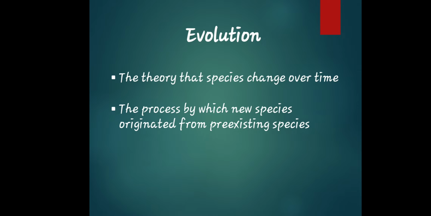So when we say change, it includes characteristics of the species. Next, we have the process by which new species originated from pre-existing species. By evolving through the original species, there is another evolution with the new species coming from the pre-existing species. So that is the meaning of evolution.